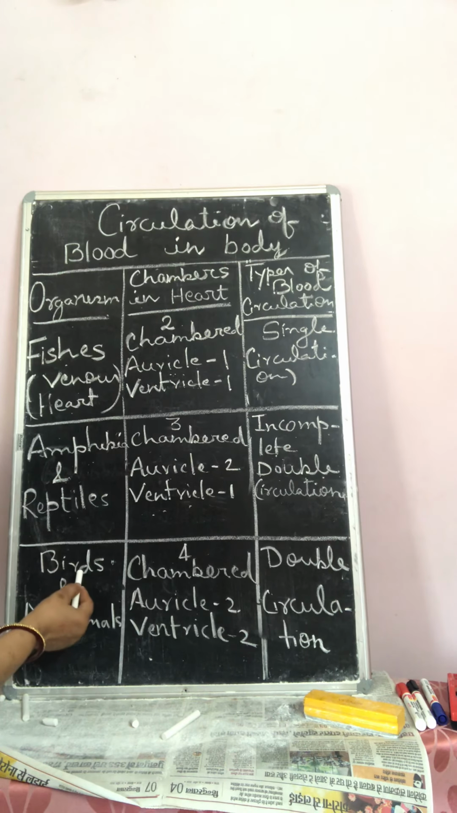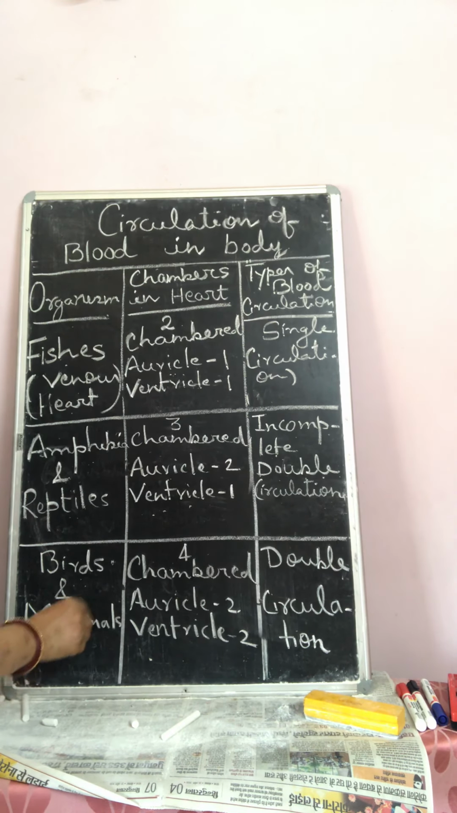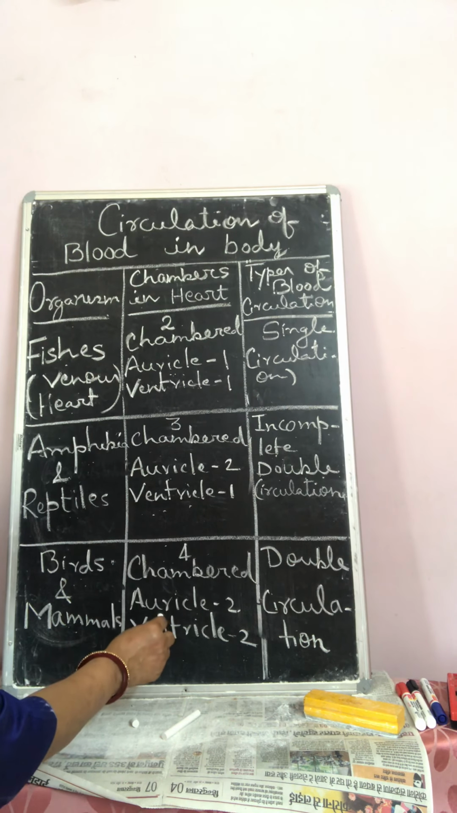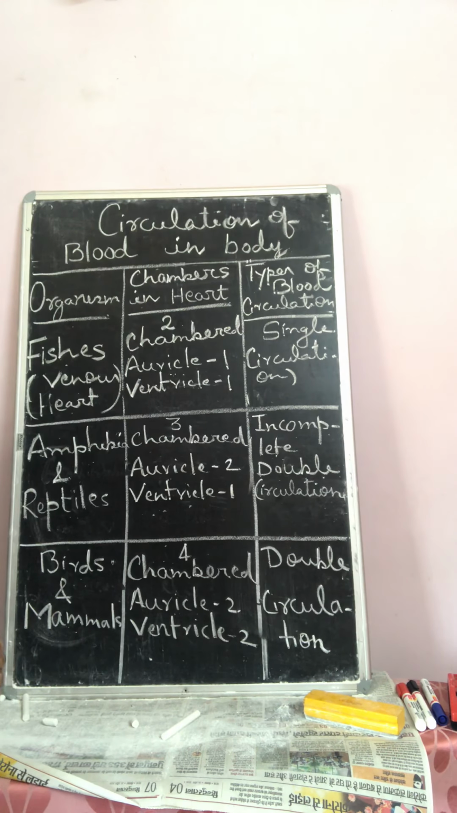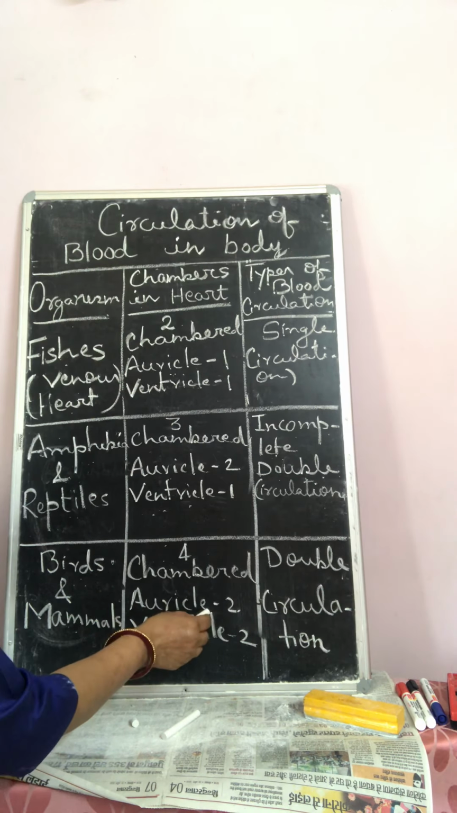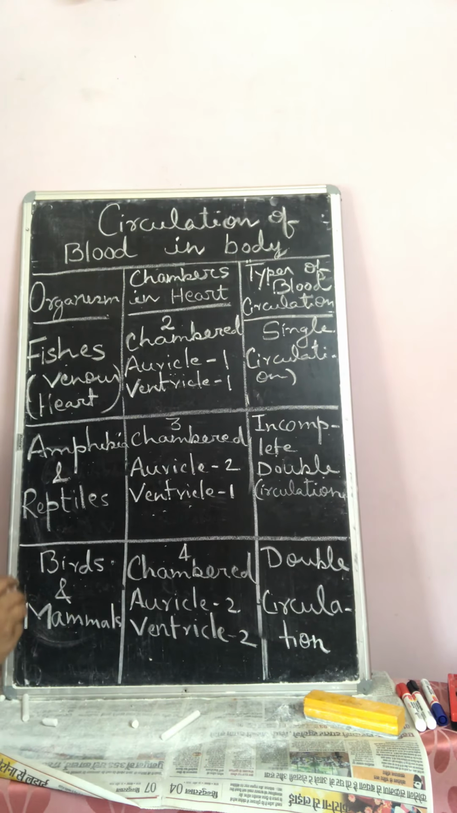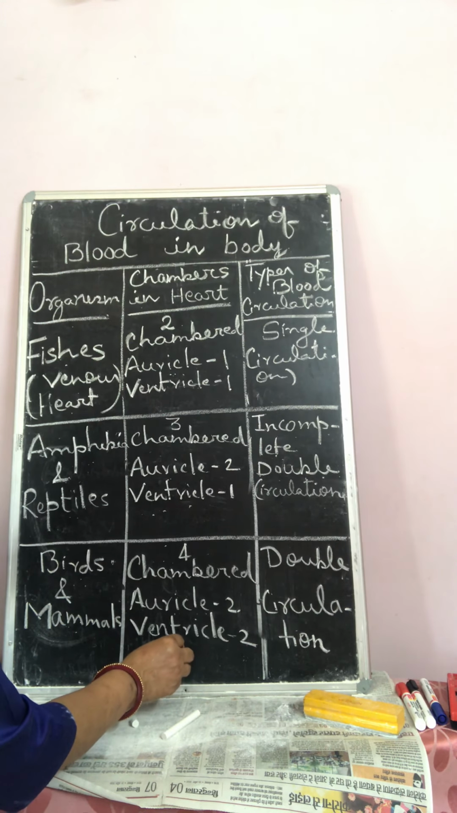Now come to the birds and mammals. When you see the heart of birds and mammals, you will find a four chambered heart is present, two auricles and two ventricles. Between the left and right part of the auricles there is a wall present, due to which blood of the left part can't mix with the right part. You can see in the diagram.